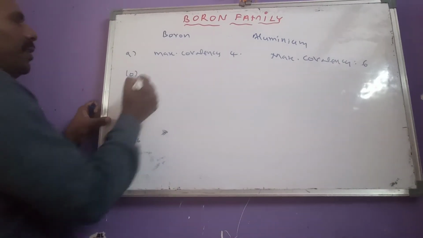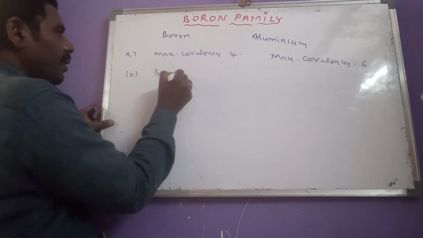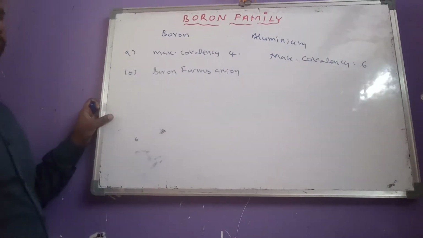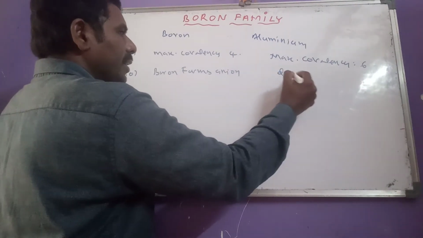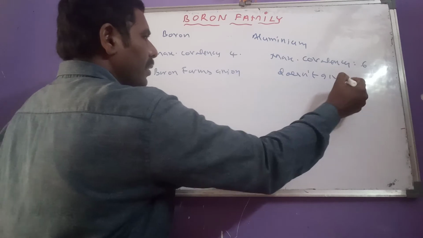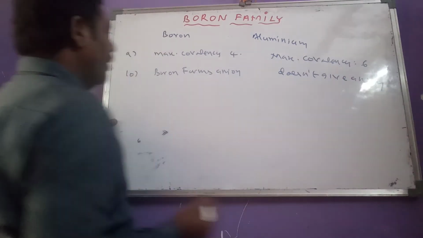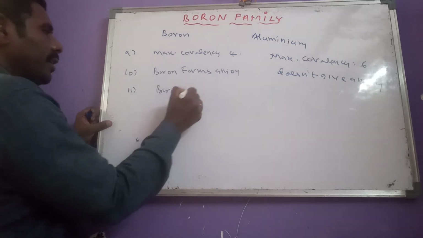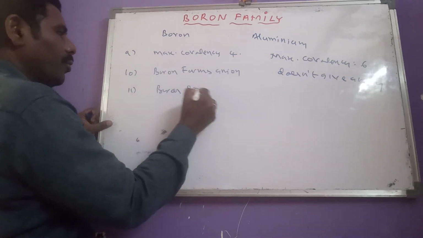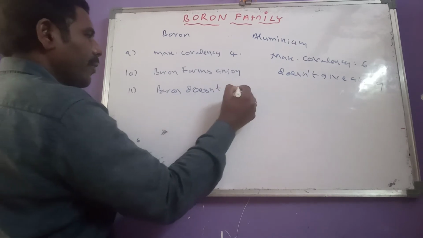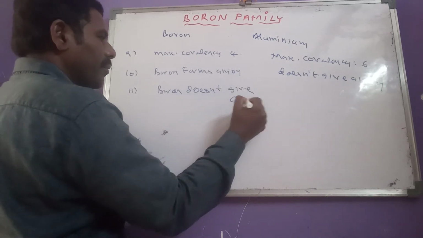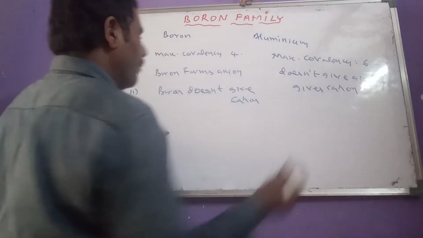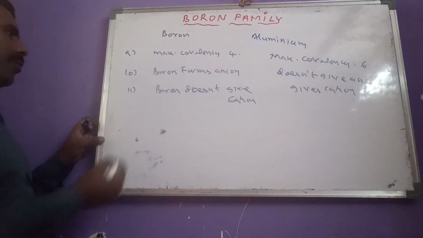And next, boron forms anion, but aluminum doesn't form anion. Then boron doesn't form cation, but aluminum gives cation. Cation is formed by aluminum.